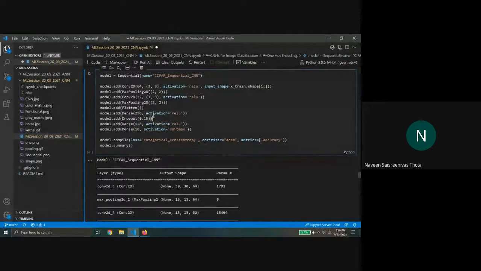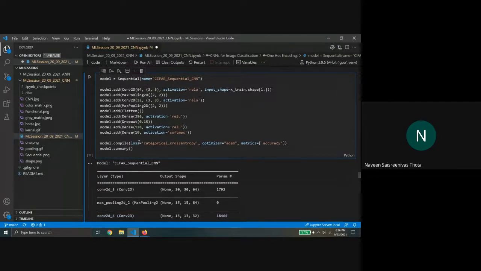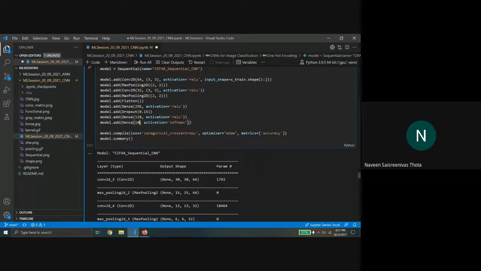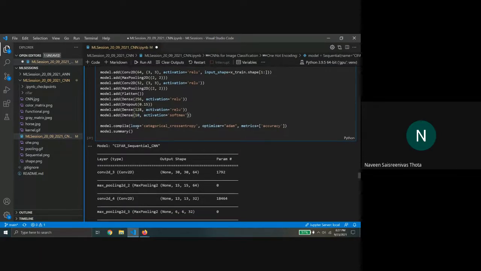So once this is done, we have a dense layer, again another dense layer, this time with 128 nodes, and then finally we have a dense layer with 10 nodes, since we have 10 classes. And if you observe, similar to last time, all other layers have a ReLU activation function, whereas the last one is a softmax. This is because when you use a softmax, all of the 10 values become probabilities, and then you can easily choose which value is the maximum.